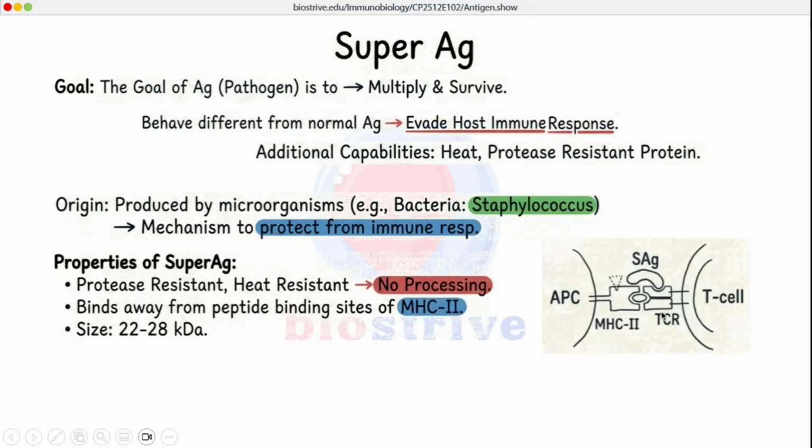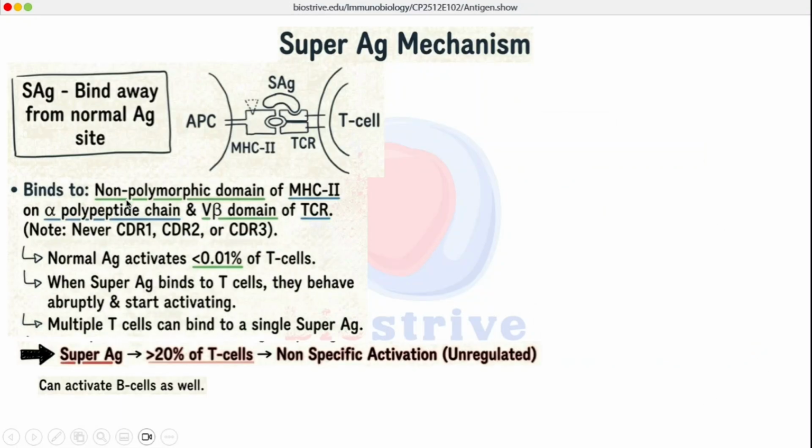And as you can see, this is the T cell receptor, this is the MHC presenting some peptide, but the super antigen is not broken down because of the protease resistance properties, but super antigens can bind away from this MHC presentation site. They are binding externally. There is abrupt behavior of these T cells. It binds to the non-polymorphic domain of MHC2 on the alpha polypeptide chain, but it will never bind to the complementarity determining regions, CDRs, which are actually recognizing some kind of antigen right here. The super antigen is evading the CDRs of these specific receptors.